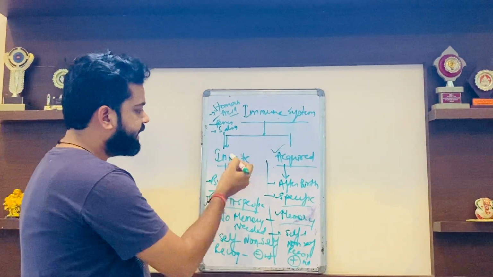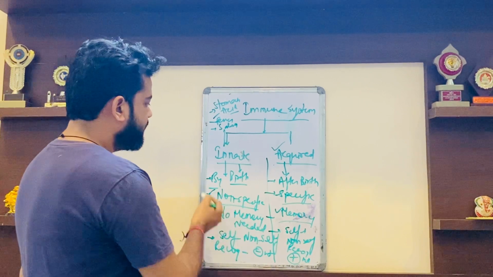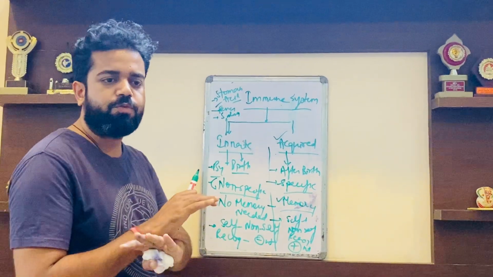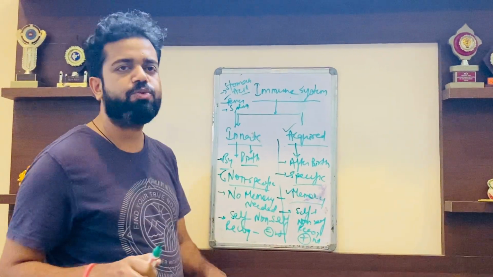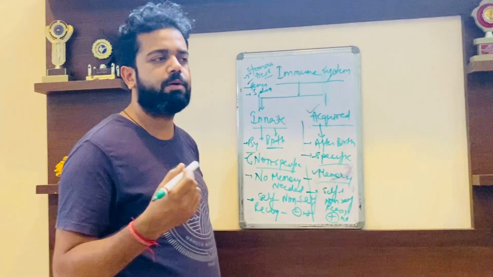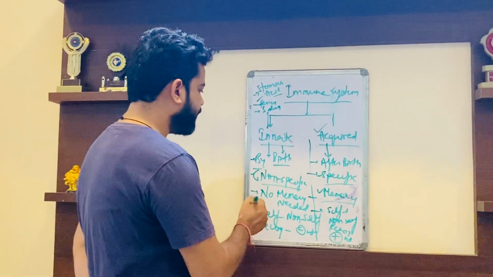Innate immunity, as the name suggests, is by birth, and it is non-specific. It means that by means of the innate immunity you cannot say anything about which disease is happening in your body.